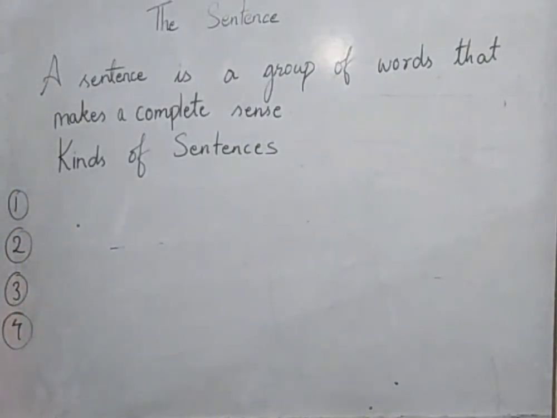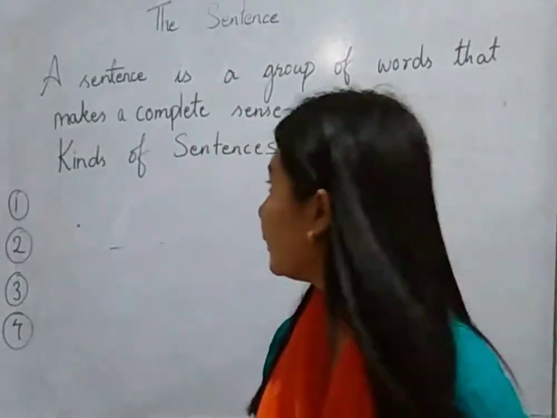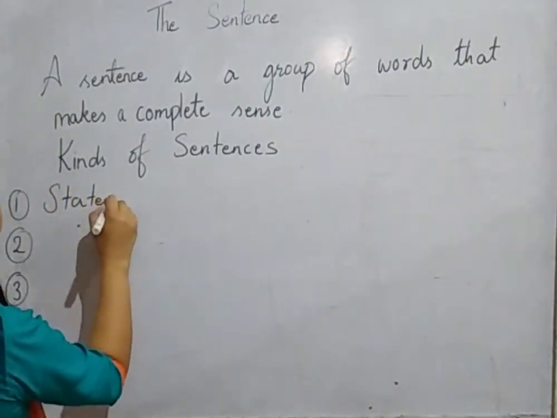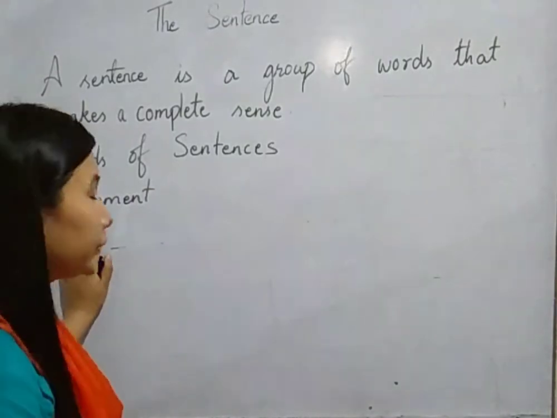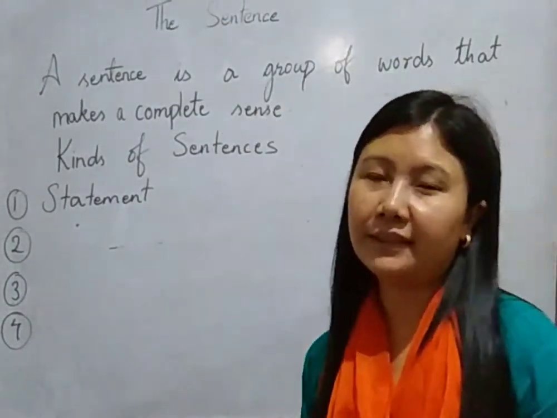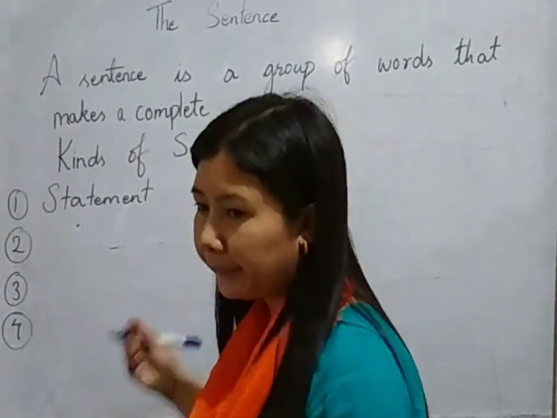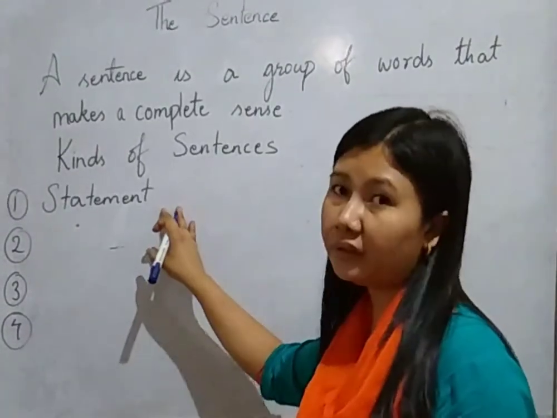The first kind of sentence that we are going to deal with is a statement. A statement is also known as declarative sentence, assertive sentence, so you should not get confused. A statement is a sentence that says something, it states something. It usually begins with a capital letter, like other sentences, but it ends with a full stop.